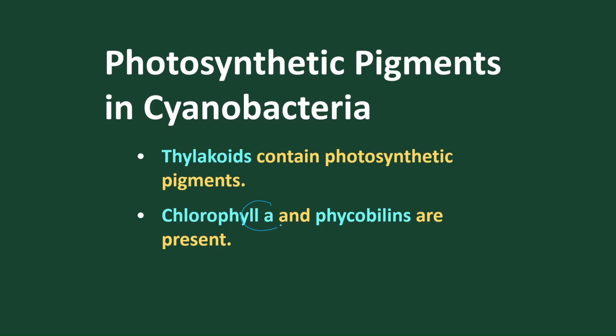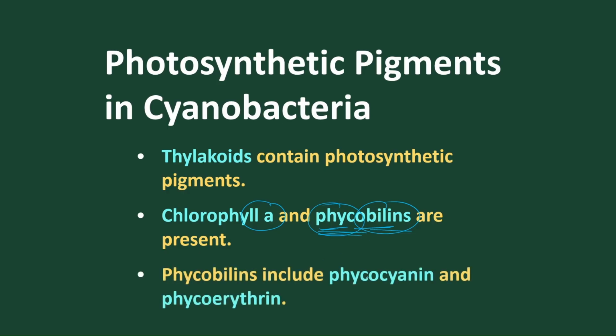One is chlorophyll A, another one is phycobilins. So phyco means these are the algae, bilins are the bile-like pigments. Not the bile pigments, but the chemical composition is equivalent to the bile pigments of the liver, so we call them bilins. Phyco means present in the algae. And the phycobilins are in two forms: phycocyanin and phycoerythrin. Phycocyanin produces blue color and phycoerythrin produces red color.